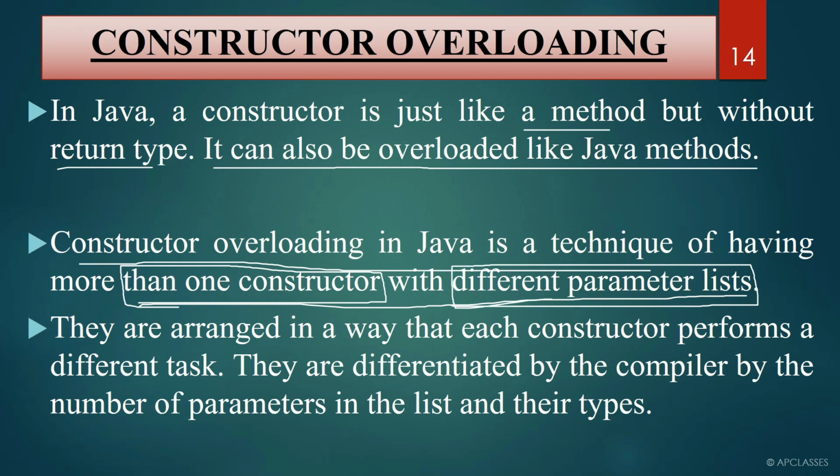They must be different by number of parameters, or by type of parameter, whether they are using an integer parameter or a double parameter. They are arranged in a way that each constructor performs a different task, so each and every constructor has its own work. The compiler can easily differentiate between the constructors because although constructor names are the same, they are differentiated by their parameters. Now let us have a look at this with an example.